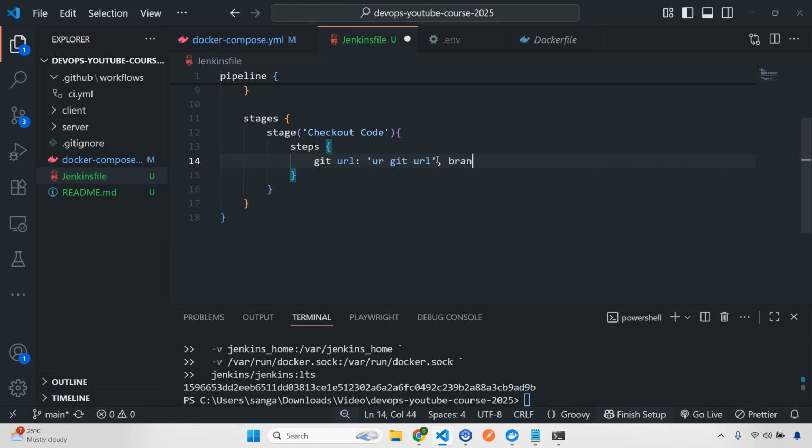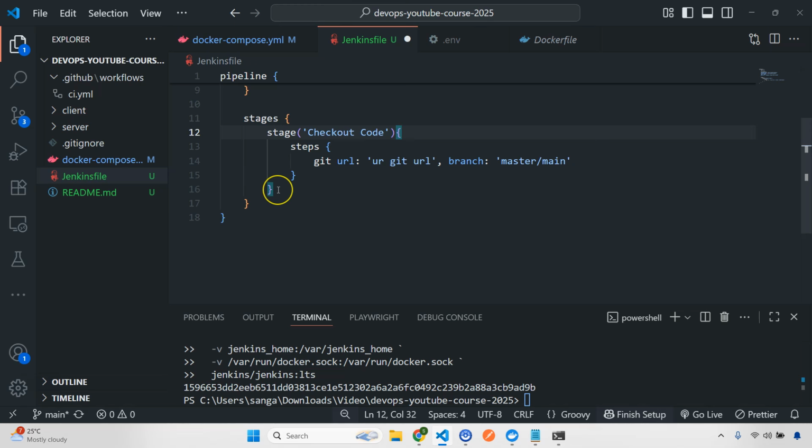After this I'm going to give the branch. So my branch will be here. Let's say you have master, or it can be main. I'm just explaining what is happening. So you have to check this one. If you have master, you have to give master. If you're using main, you have to give main. All right, so this is my first step, and this is my first stage.